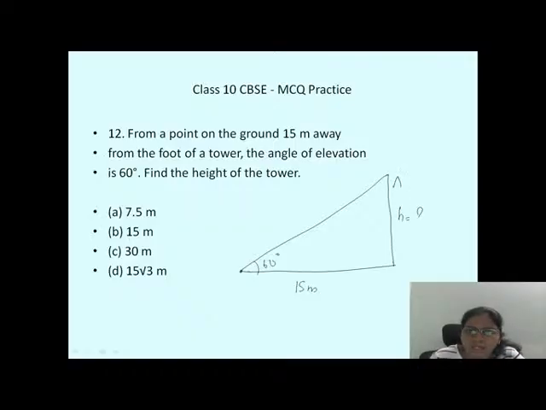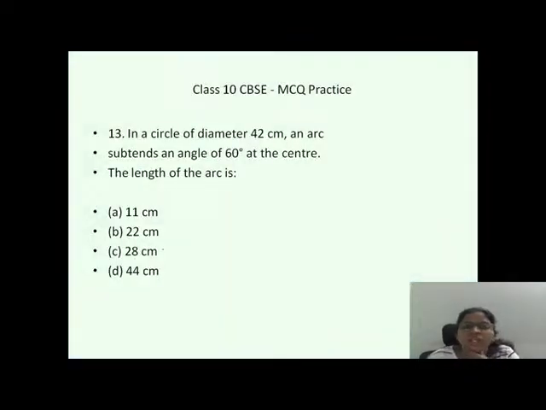So if I mark it as A, B, C, which trigonometric ratio do we have to take? Opposite side by adjacent side. So tan 60 equals h by 15. What is tan 60? Just now we have read, root 3. So root 3 equals h by 15. h equals 15 root 3. Yes, correct. D is the right answer. Very good. Done. You're too fast. Yeah. Next question.